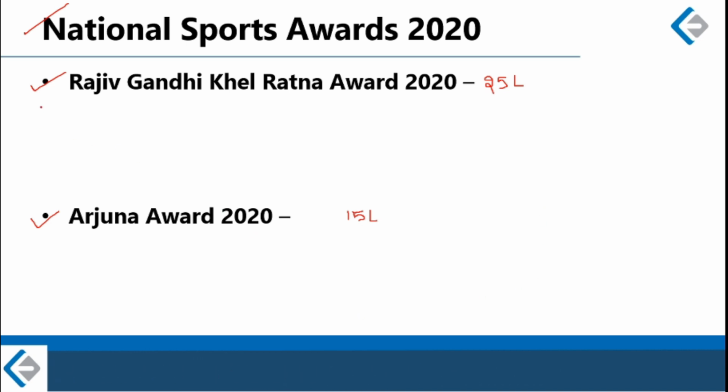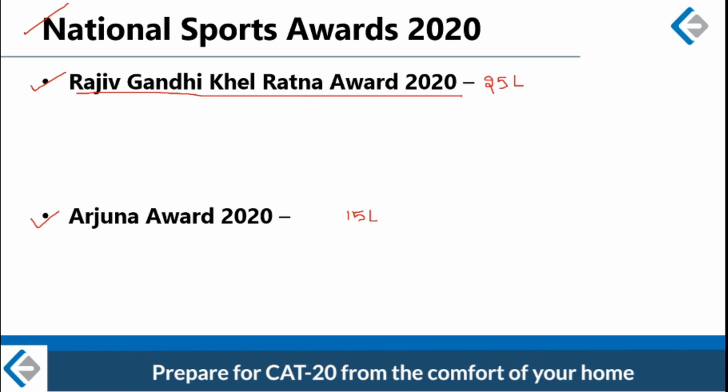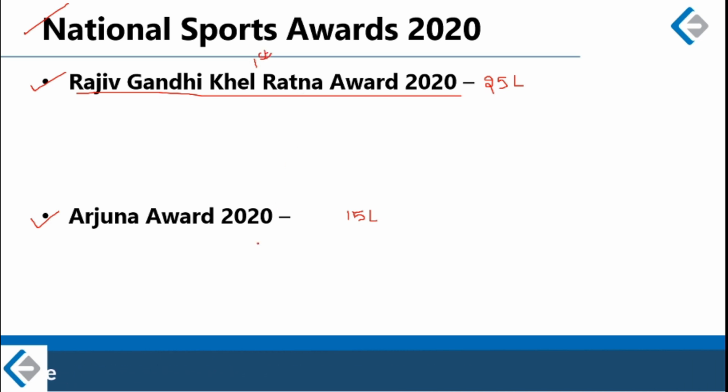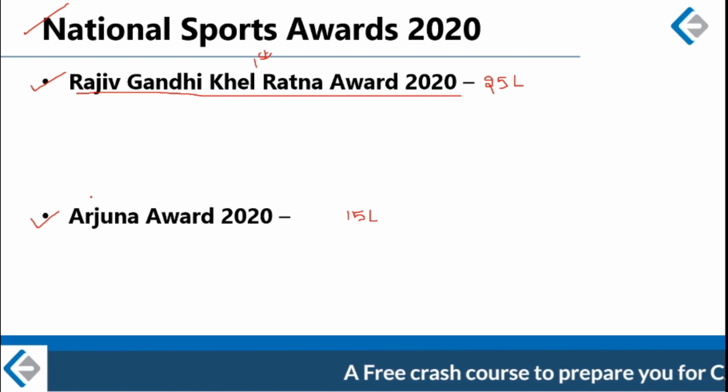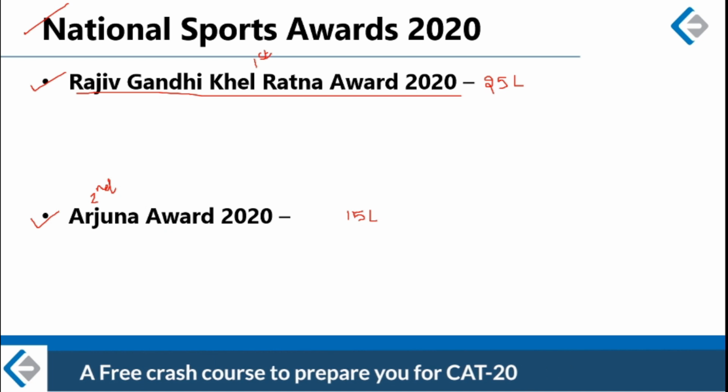And I'm reiterating once again, Rajiv Gandhi Khel Ratna Award is the highest sports award in India. This is the highest sports award, which means it is in rank 1 in the hierarchy of sports awards, and Arjuna Award is the second highest sports award in India. All right, let us look at the names of the winners in both of these award categories.